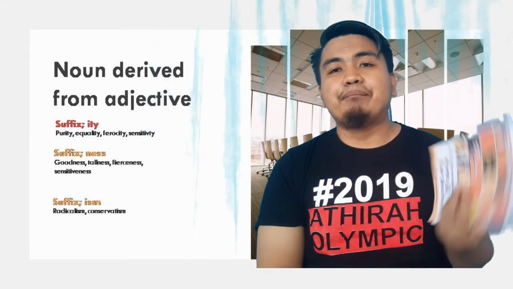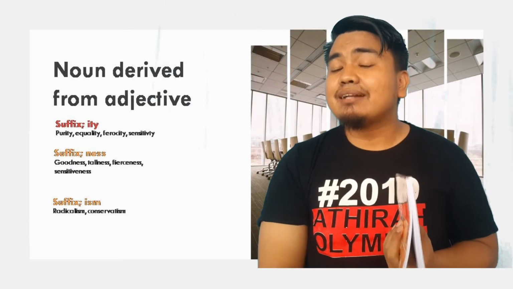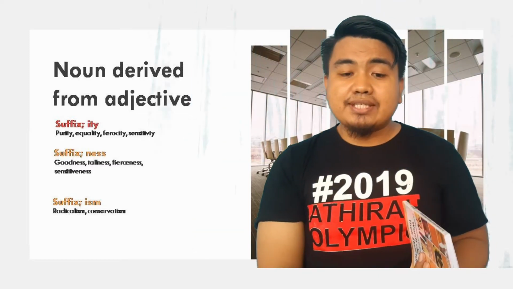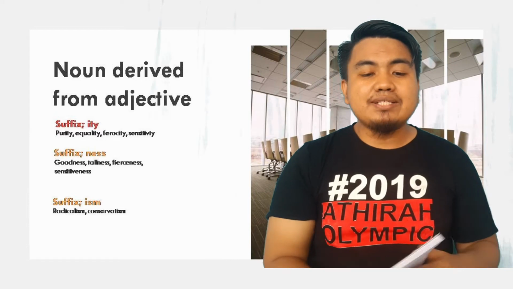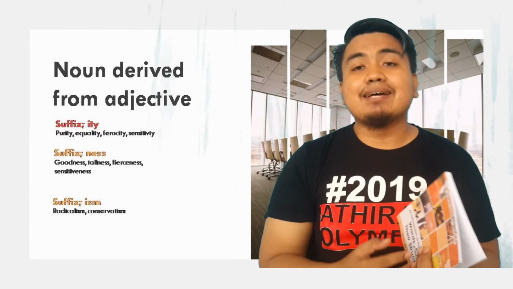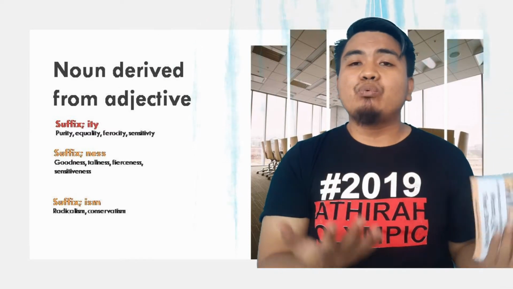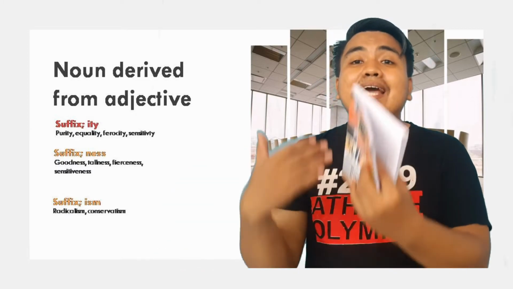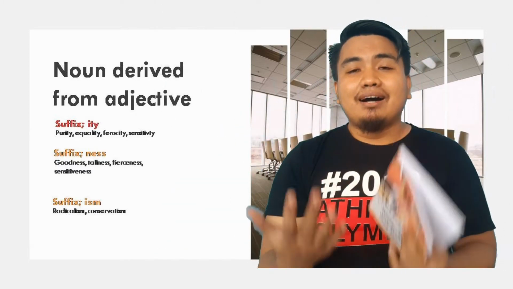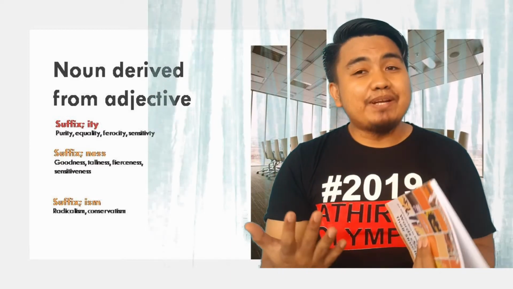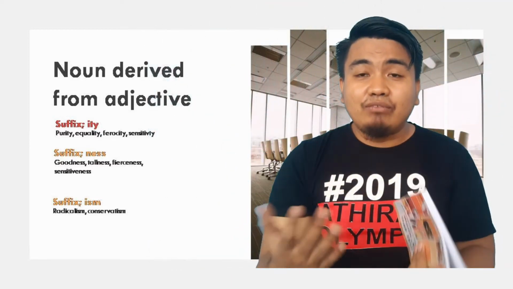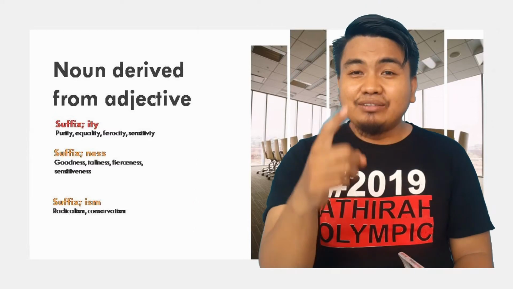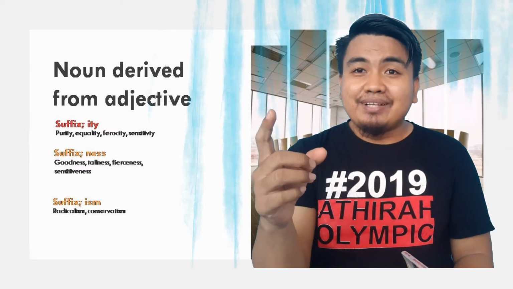Radicalism. Radicalism is a noun, exactly a noun from the adjective radical. And the next one is conservatism. Conservative is the adjective, to become the noun conservatism by the suffix ism. This is the explanation of examples of nouns derived from adjectives. So don't go anywhere. I'm going to explain nouns derived from verbs on the next slide.